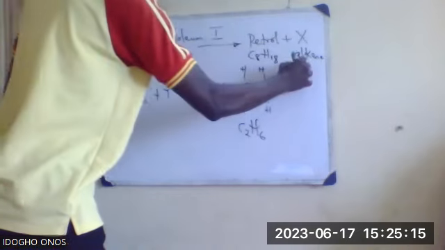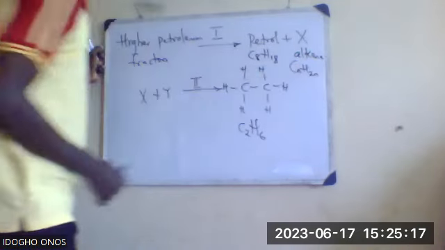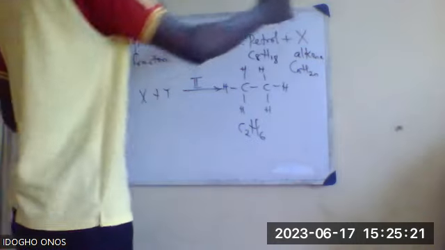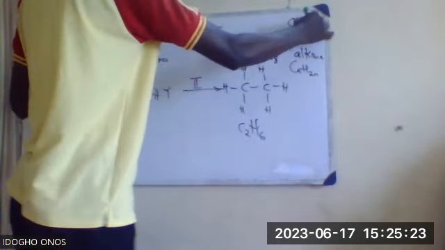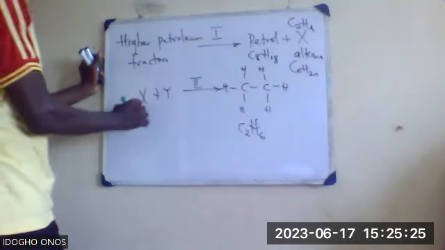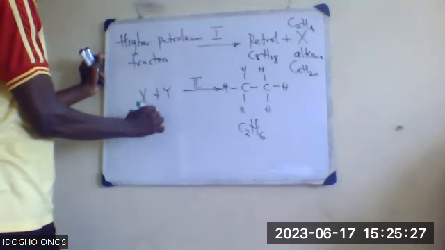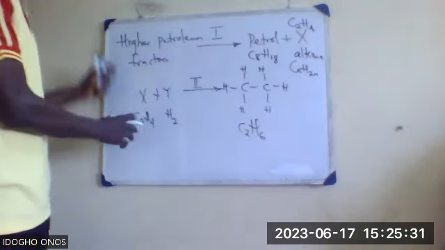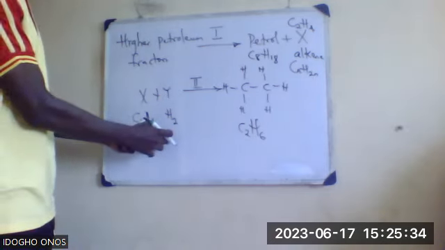So an alkene is CnH2n. That's the general molecular formula. So that means this is C2H4, and then Y should be hydrogen gas. So X is C2H4, Y is hydrogen gas.